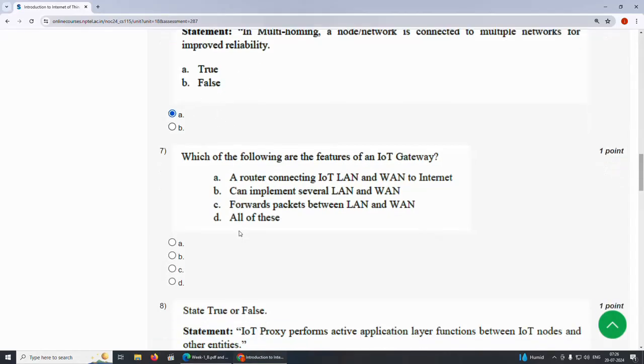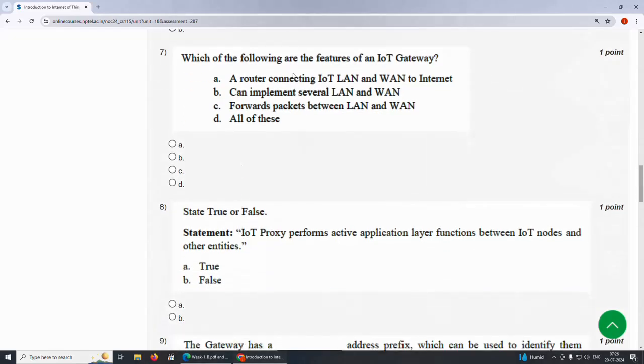Seventh question, which of the following are the features of an IoT gateway?